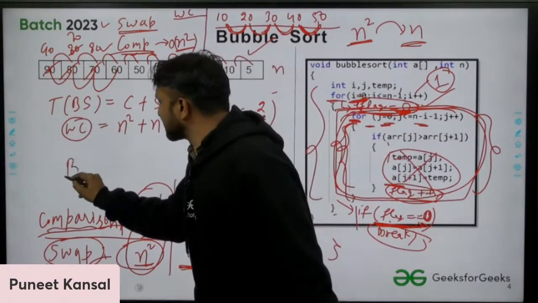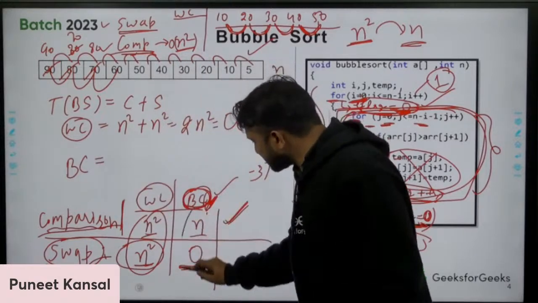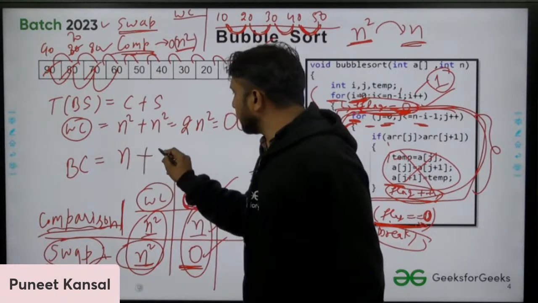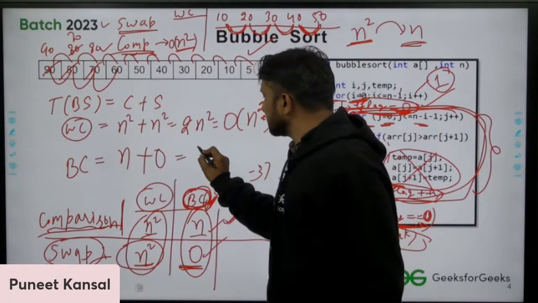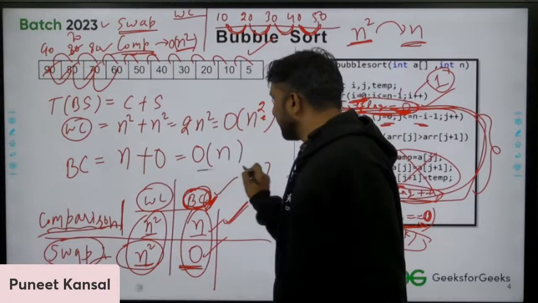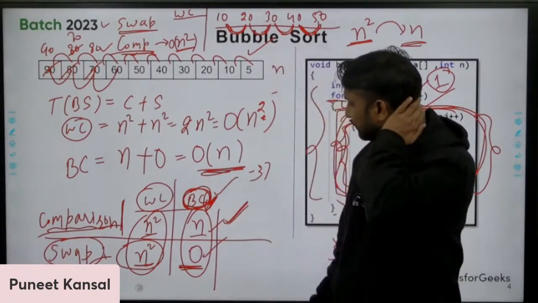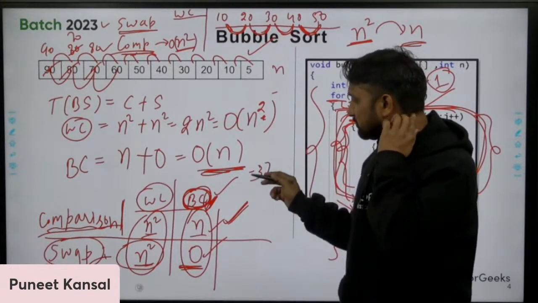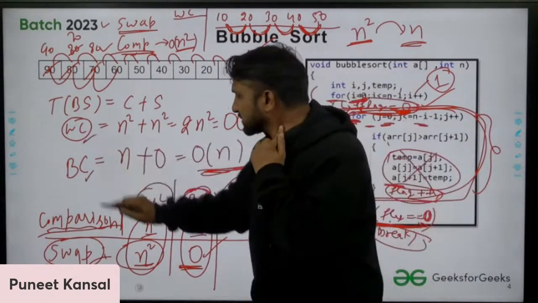And what about the best case? In the best case, that is n plus 0. The number of comparisons is n, the number of swaps is 0. So the total is asymptotically n. This is how we can find the time complexity of bubble sort in the worst case and best case.